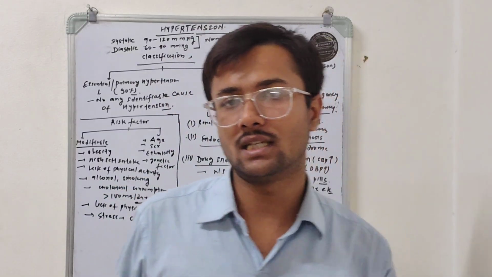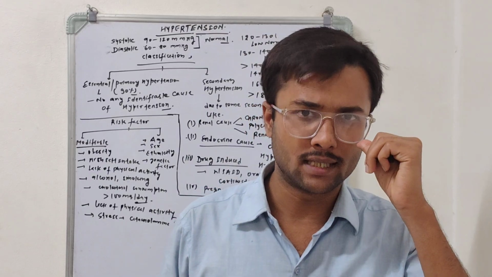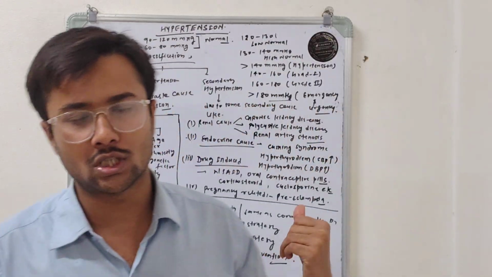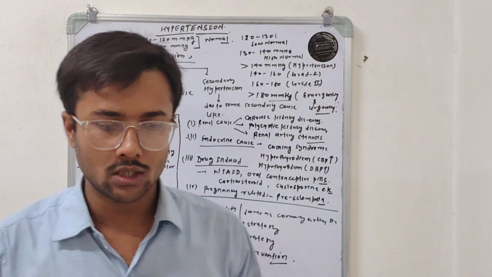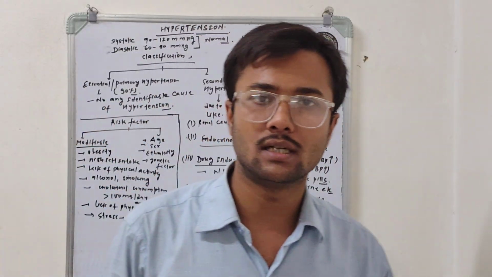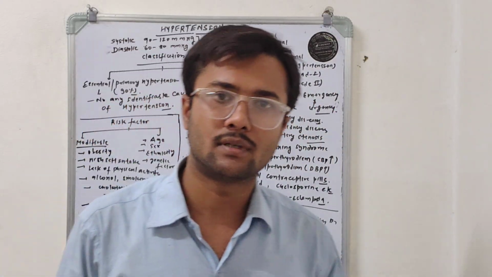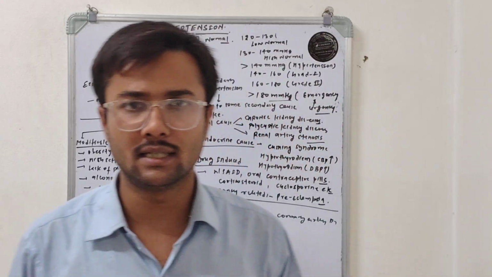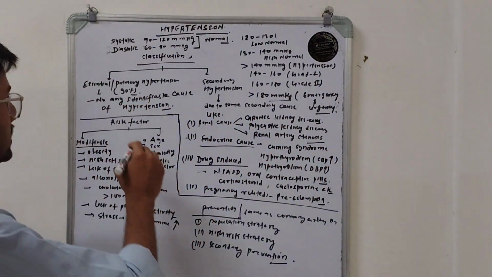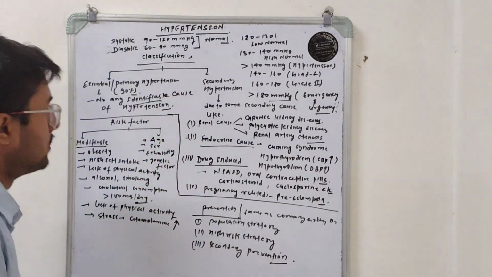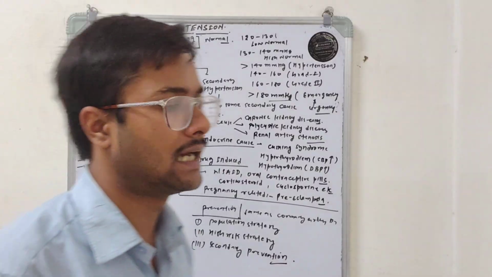One is essential hypertension, and mostly 90% of hypertensive patients belong to this essential or primary hypertension. So what is the meaning of essential hypertension? Essential hypertension means the cause of hypertension is unidentifiable. I mean, there is no identifiable cause behind the hypertension.